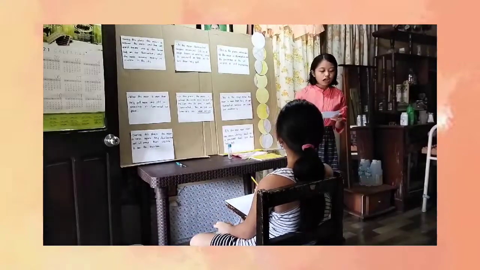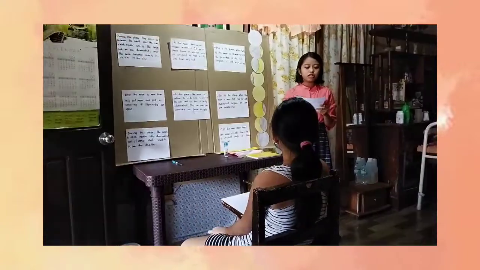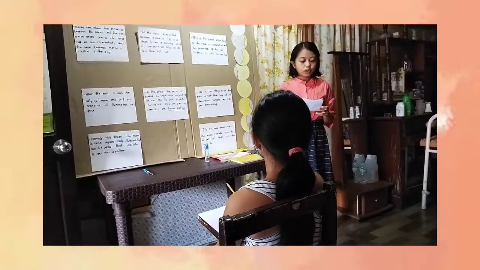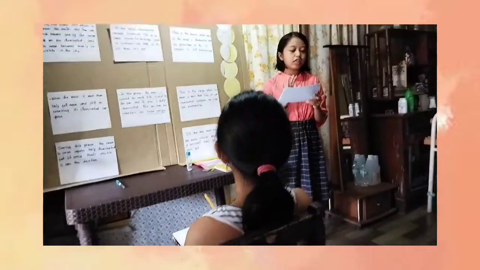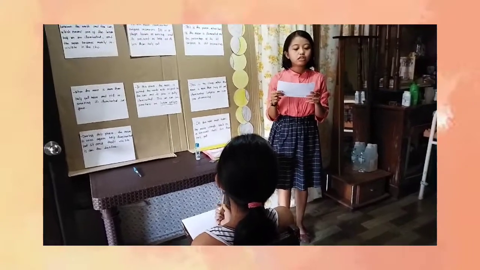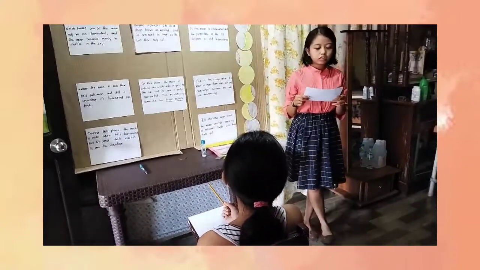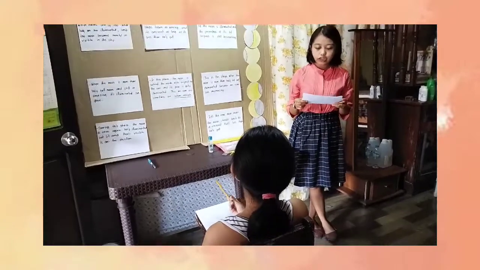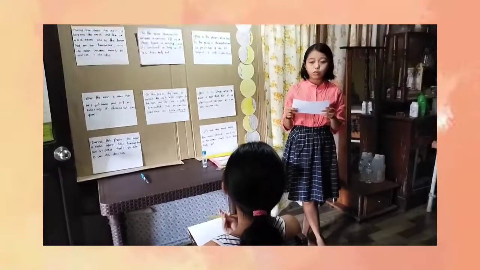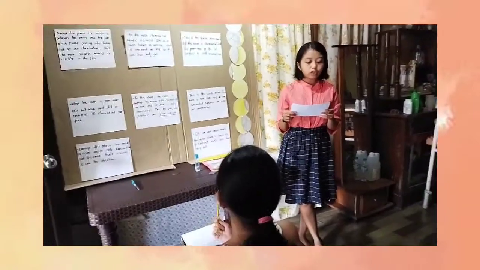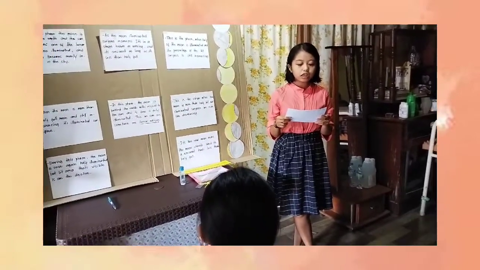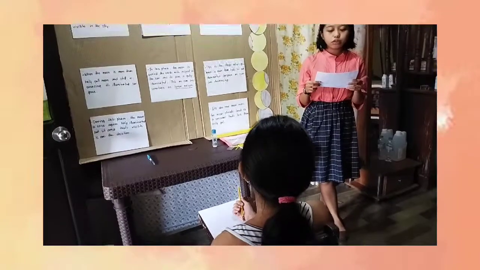Based on our last discussion, we discussed the different public storm signals. We have 5 public storm signals. Public storm warning signal number 1 is 36 hours lead time with 30 to 60 kilometers per hour winds, with no damage to very light damage. Signal number 2 is 24 hours with 61 to 120 kilometers per hour winds, with light to moderate damage.